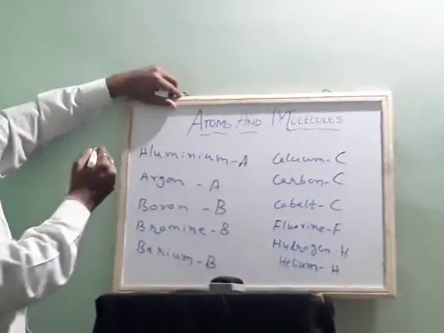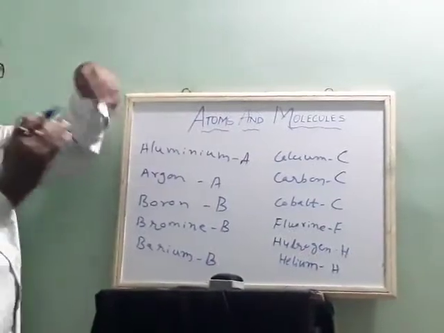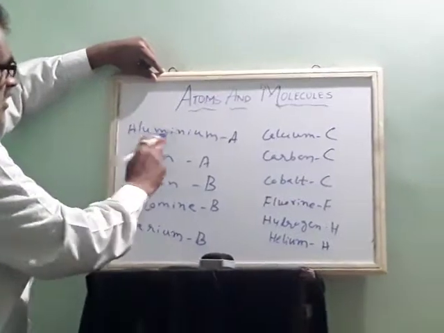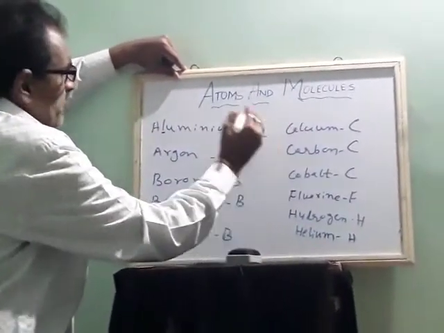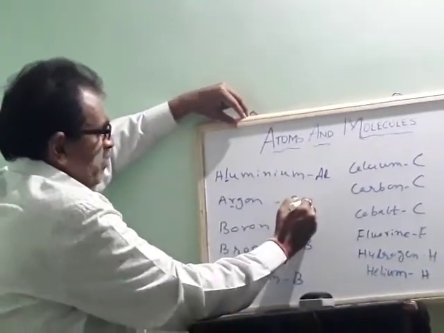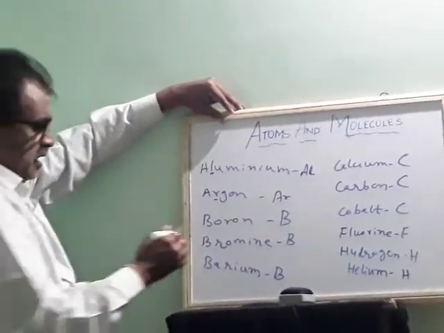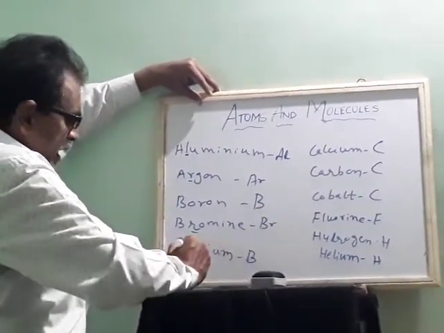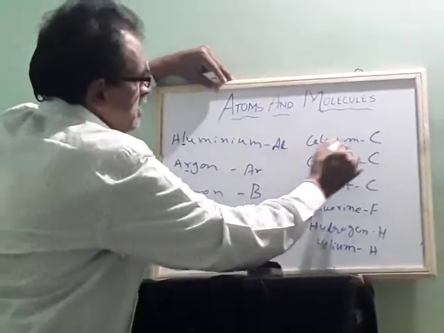Okay. So for aluminium, I told you the first letter will be capital and the second letter small. From aluminium, A, L, U, M, I, N, what did they take? They took the second letter, L, as Al. Then argon, they took this letter, r, as Ar. Okay. Boron they kept only B. Then bromine they took the second letter, Br. Barium they took the second letter, Ba. Calcium they took the second letter, Ca.